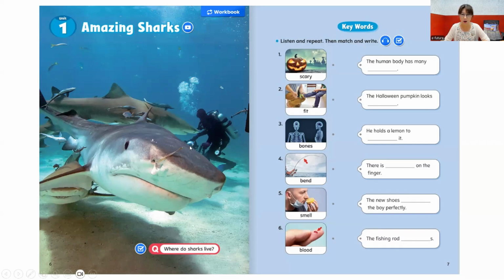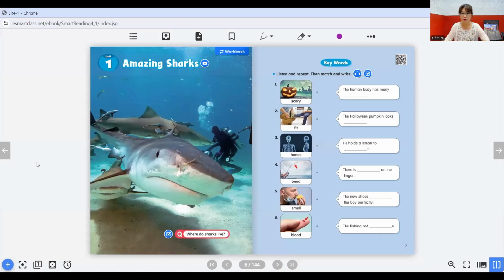Okay, so look at the picture. Remember that activity? You walk through the book. So let's go to our platform and I can show you the actual ebook. Do you see the ebook? Yes, okay, very good. So this is the ebook. If you click the video button, you can watch the video, but let's do the picture walk first.